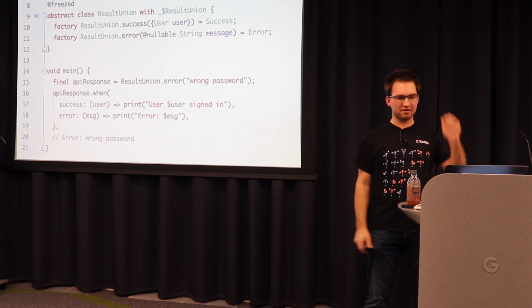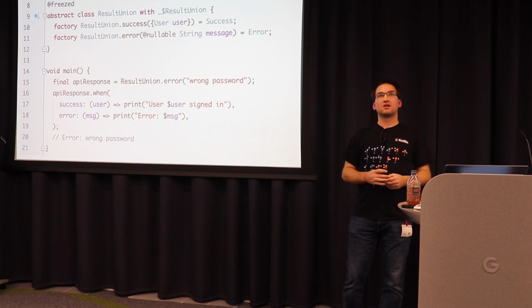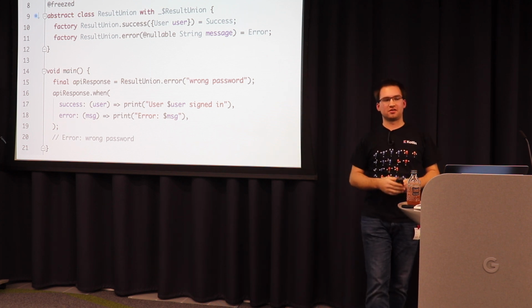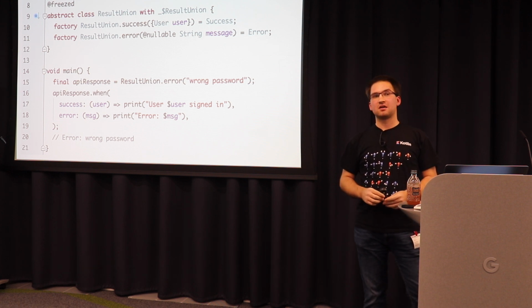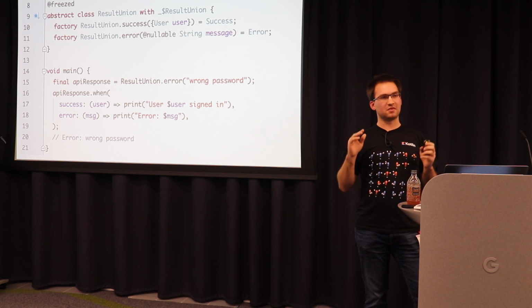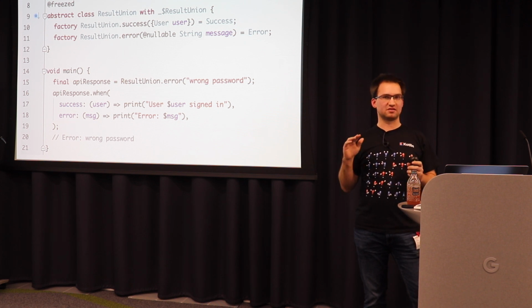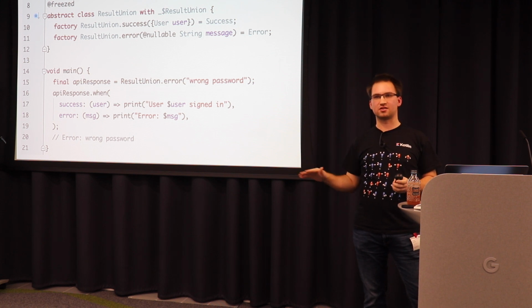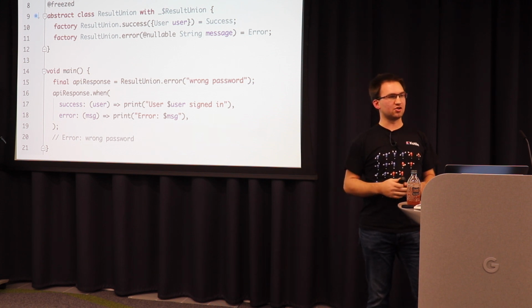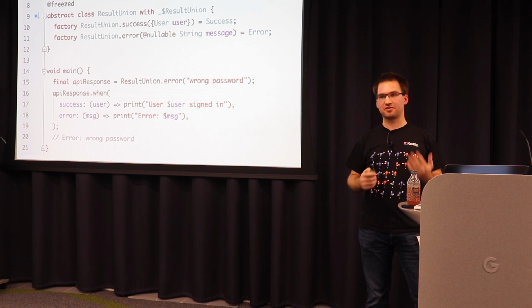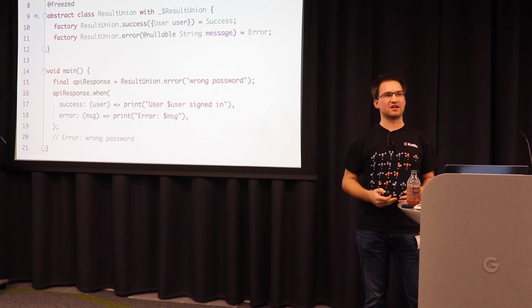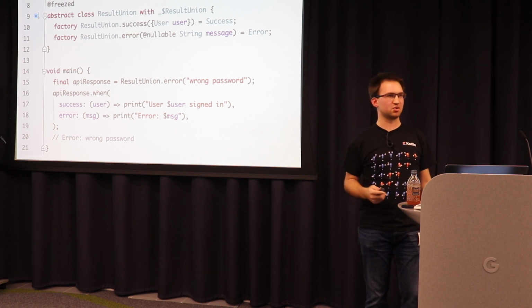I quickly want to go back because I want to highlight one more thing. The ResultUnion error here uses a message as a parameter, and it's annotated with nullable. By default, Freezed will add asserts for everything, so it always checks that the arguments are not null. Because non-nullable by default is coming very soon, and this library is already prepared. So if something can be null, and you are very sure that it can be null, you currently can define the nullable annotation, and then the asserts will not be included, and you can put null as a value.